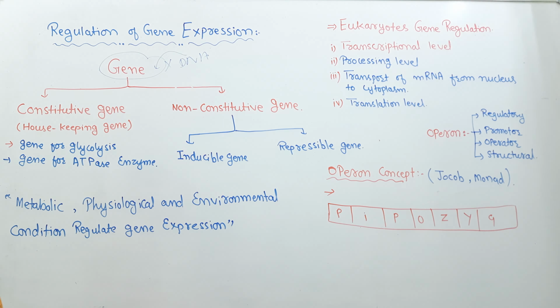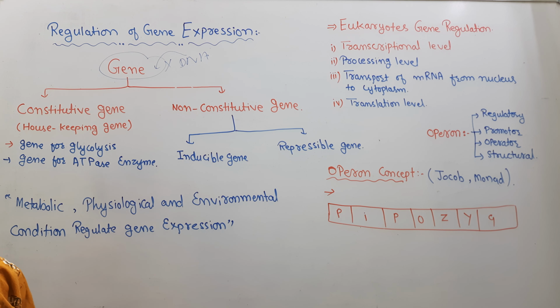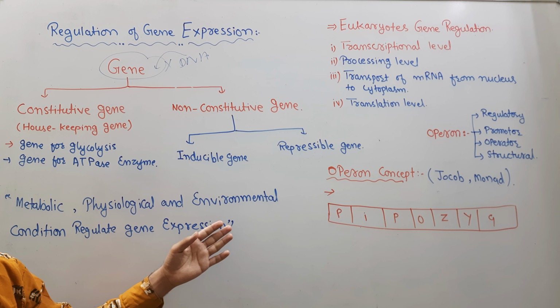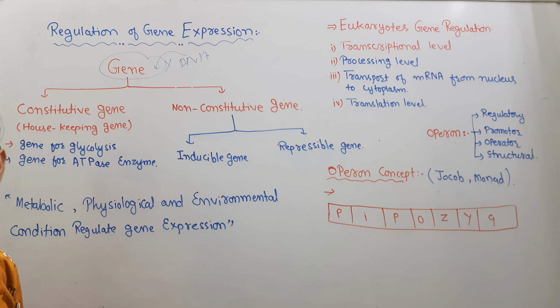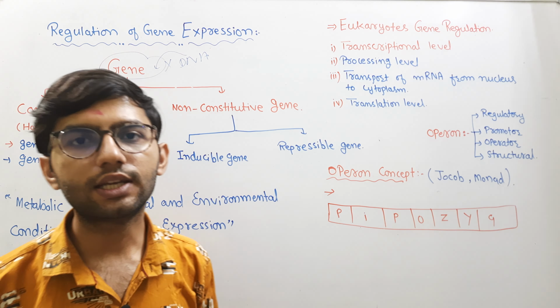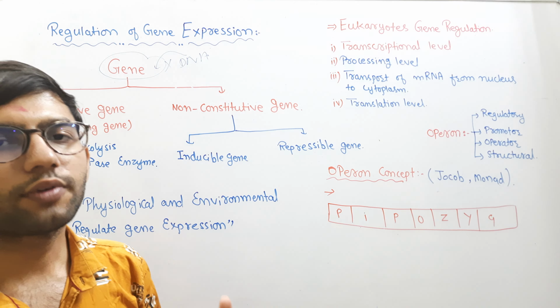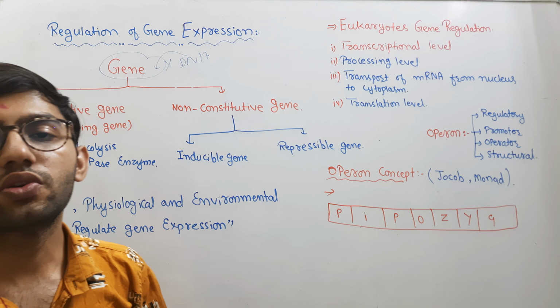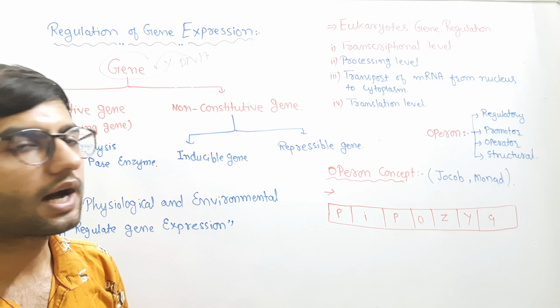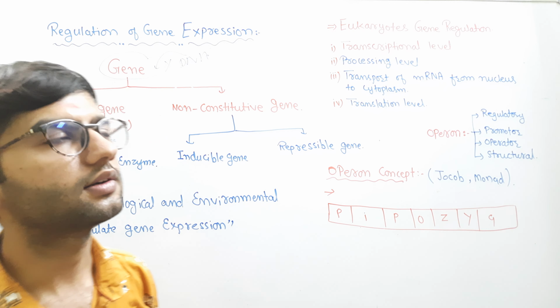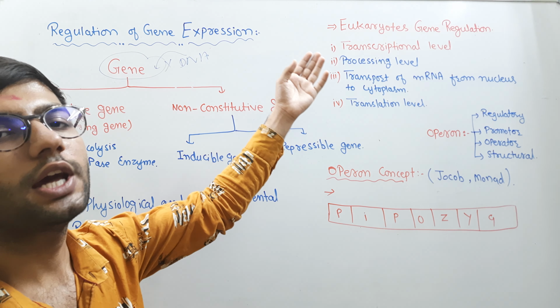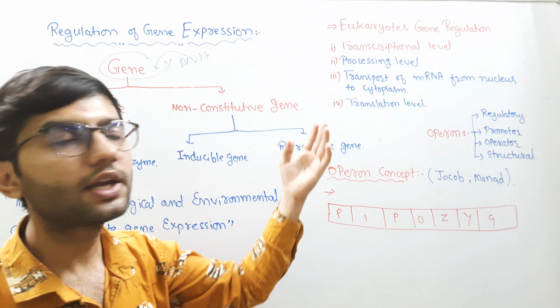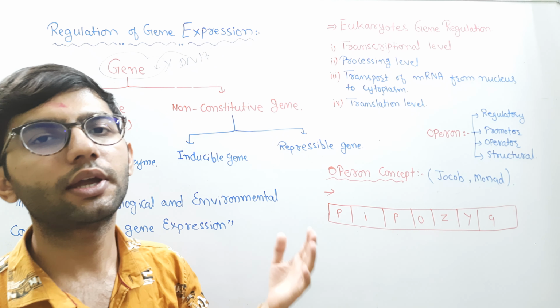Now, gene expression depends upon certain factors like metabolic, physiological and environmental factors. These are the factors which are responsible for the regulation of the gene. If there is any interference between these factors, then gene expression and regulation can be inhibited or altered. Further, gene expression inside the cells in eukaryotes can occur at various levels.